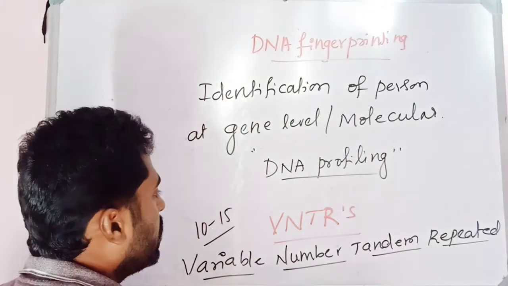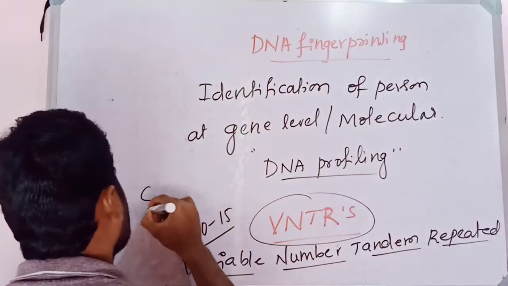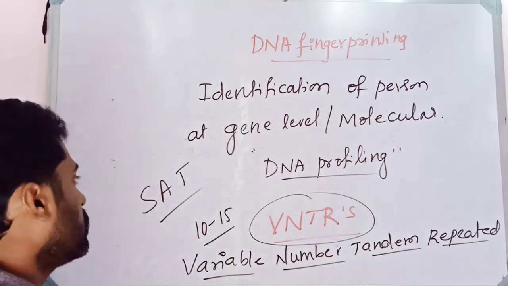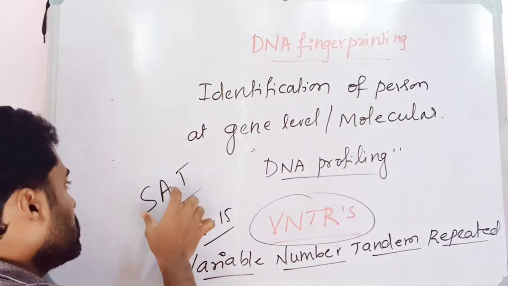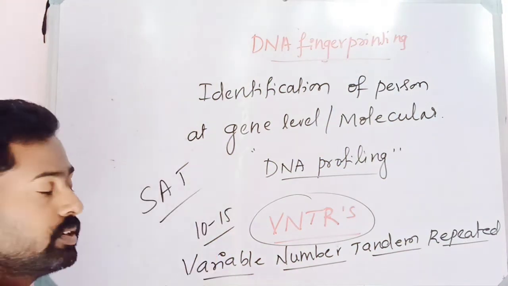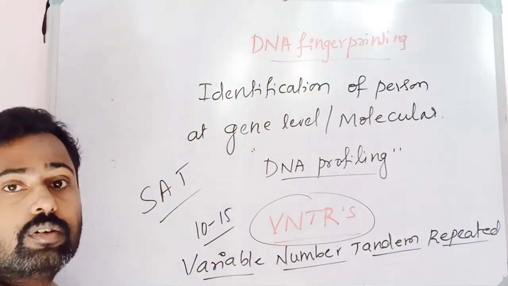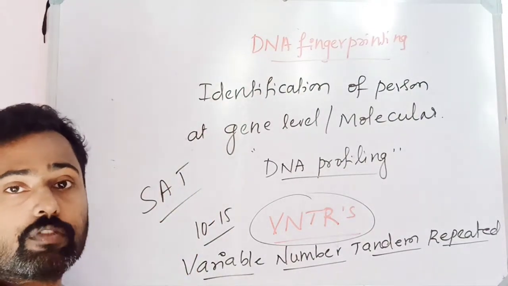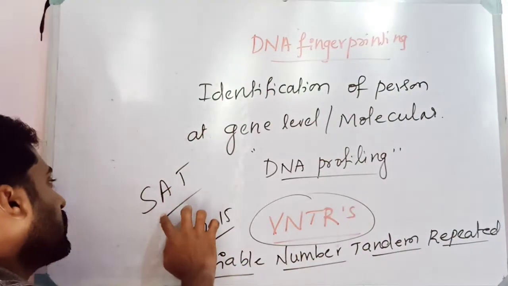Okay, so I think you heard about SAT chromosomes. SAT, that is satellite chromosomes. These are the regions on the chromosomes beyond the terminal sites of the chromosome, you know. Beyond that also there are some specific regions which are found in the chromosome. Those chromosomes are called SAT chromosomes.